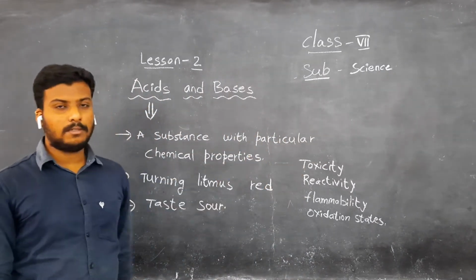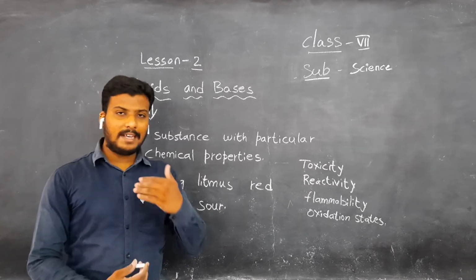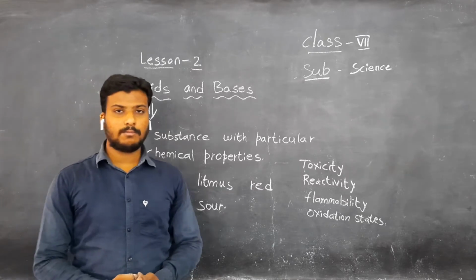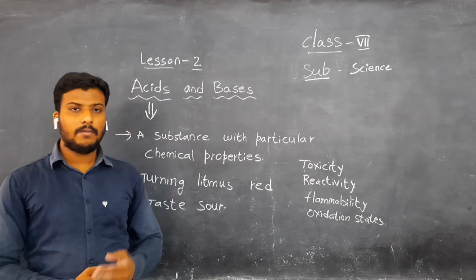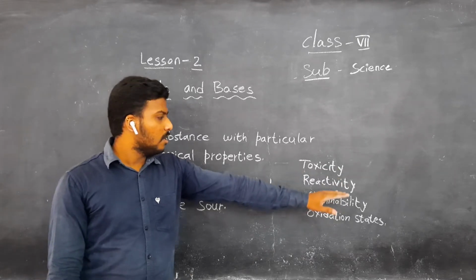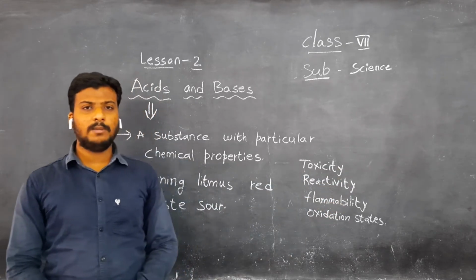What is toxicity? If we have consumed acids directly to your mouth, what will happen? It is poisonous. It is very dangerous to your health. If we consume, we will die, because toxicity means what? Poison. Then reactivity. Reactivity means what?